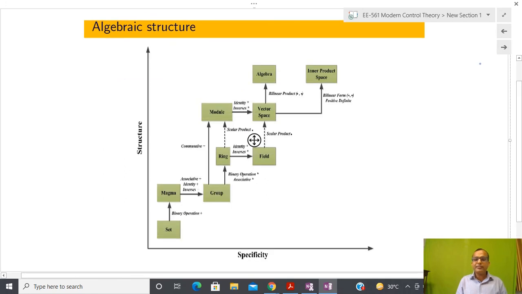So let us come here, and I hope that this slide is visible to everyone. Here you can see that I have started with an unordered set, and after that I have defined one kind of binary operation. Next class I will tell you what kind of binary operation I am going to talk about here, and that is called a magma. And if it satisfies certain axioms, and during school time you might have learned about associativity, identity or inverse, then the notion of groups comes into picture.